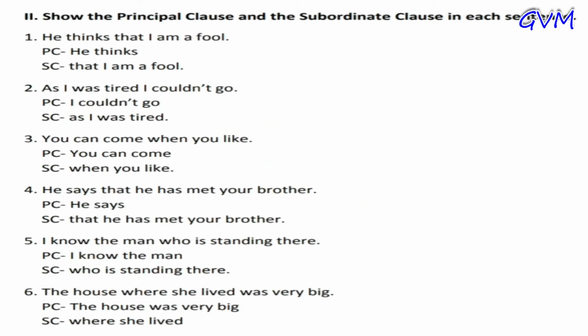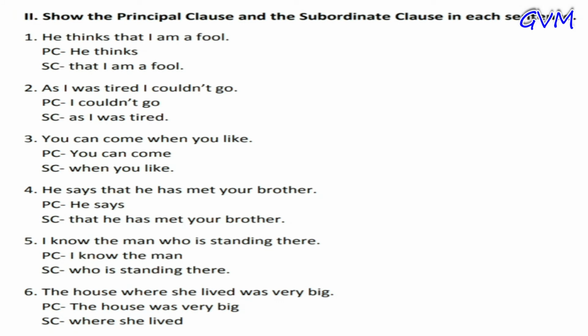Now, question number two of this exercise, show the principal clause and the subordinate clause in each sentence. My dear students, the principal clause and the subordinate clause are parts of a complex sentence which contains a principal clause as well as a subordinate clause. A principal clause is the clause that makes good sense and can stand by itself, and a subordinate clause does not make good sense and can't stand by itself. It means a principal clause has good sense and is independent, and a subordinate clause is dependent on another clause. So let's start.